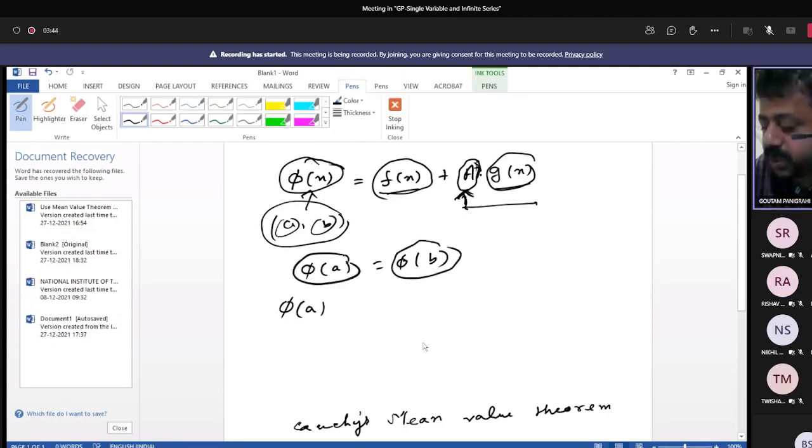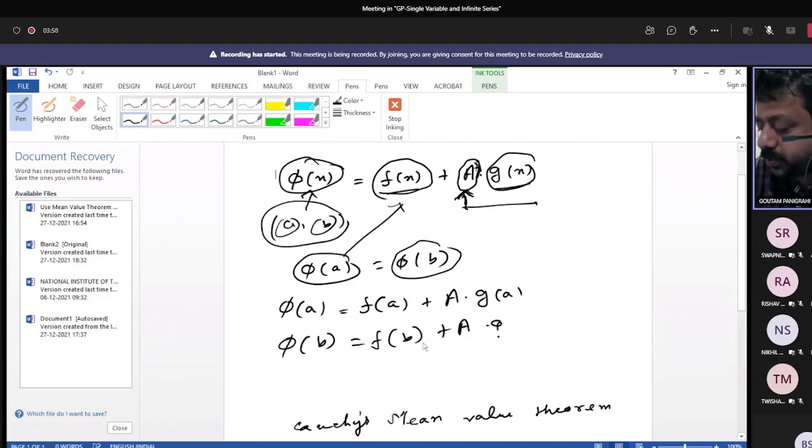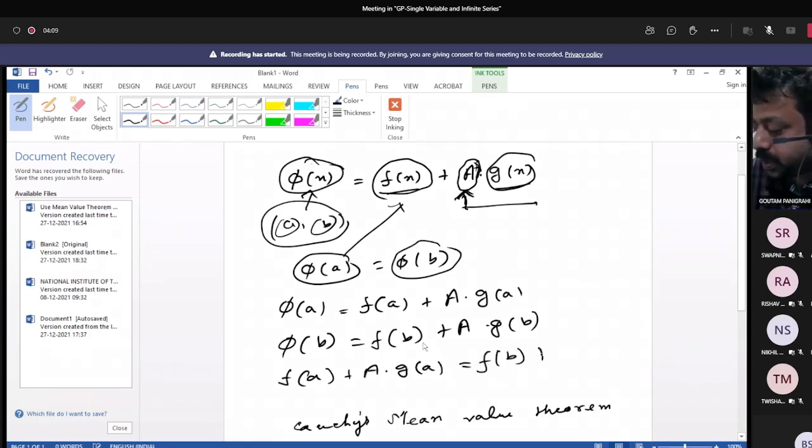Now you can easily prove Cauchy's mean value theorem because phi(a) equals f(a) plus capital A into g(a). Similarly, phi(b) equals f(b) plus capital A into g(b). As phi(a) equals phi(b), you can equate f(a) plus capital A into g(a) equals f(b) plus capital A into g(b). So what is the value of minus A?